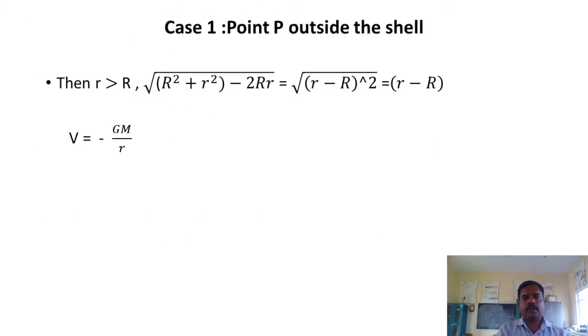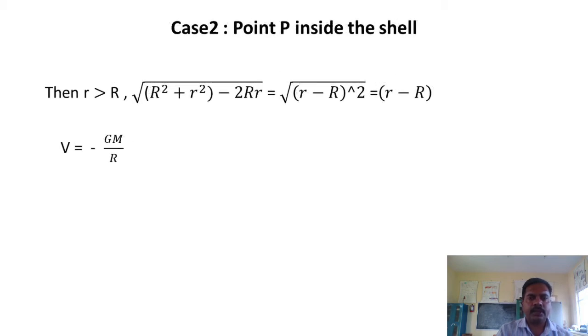For the special cases, case 1: point P outside the shell. In this case, small r is greater than R. Therefore, root of R square plus r square minus 2Rr equals root of r minus R whole square, equals r minus R. So the potential for the point P outside the shell is given by V equals minus G into capital M by r.